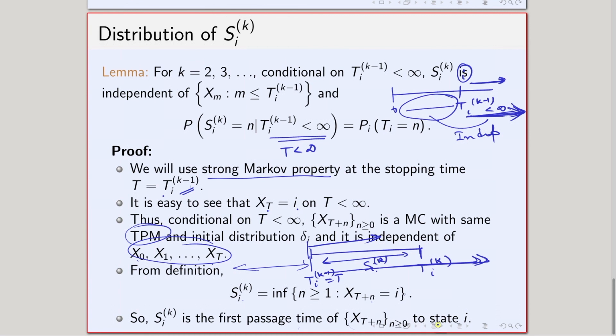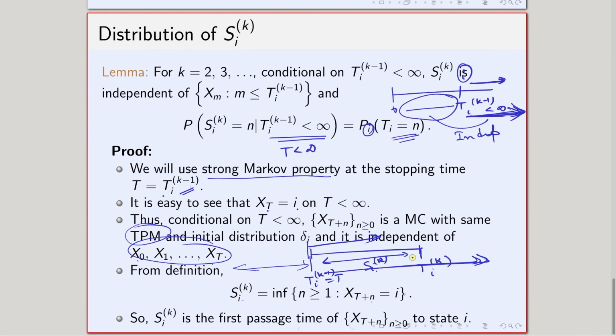And the next part is given by the fact that once I come here, everything starts afresh. So from state I, this is nothing but when I again visit the state I. Okay, so this is basically the proof.